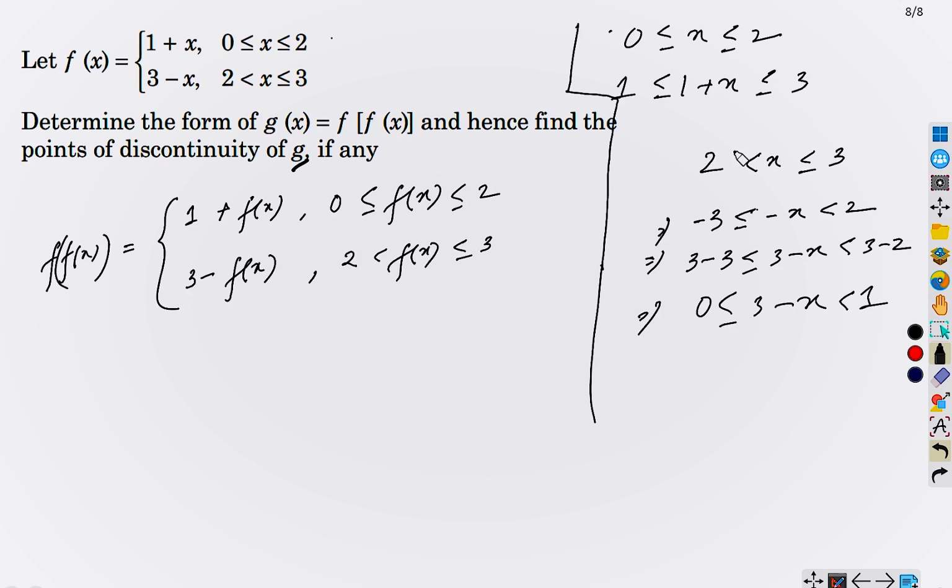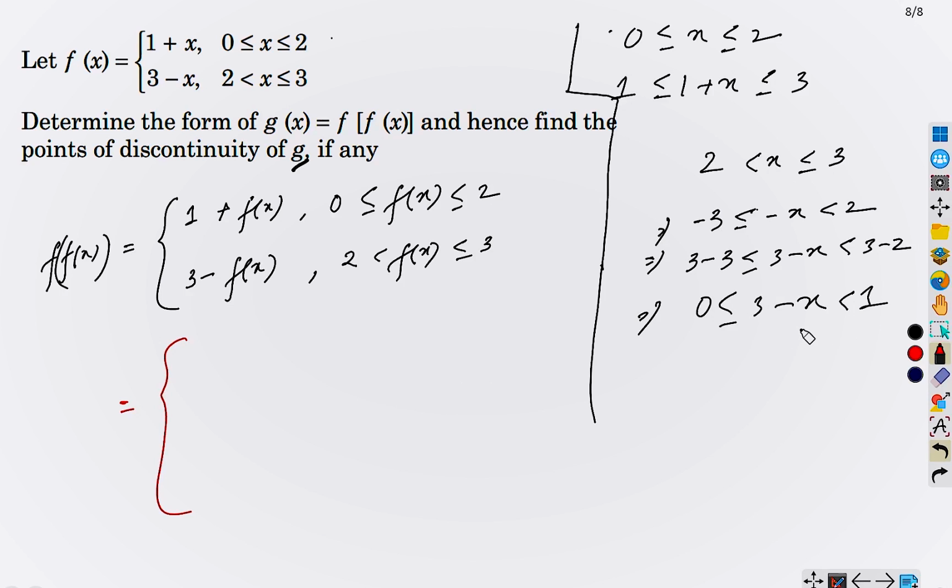Because from 2 to 3, f(x) is varying from 0 to 1, correct? So we will write this here. I am putting a large bracket because we have a lot of subsections here. The first subsection is when x varies from 2 to 3, f(x) varies from 0 to 1.